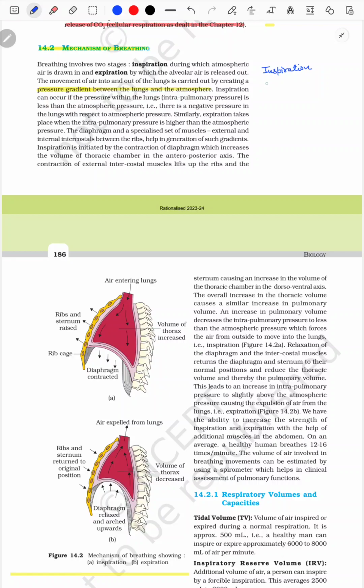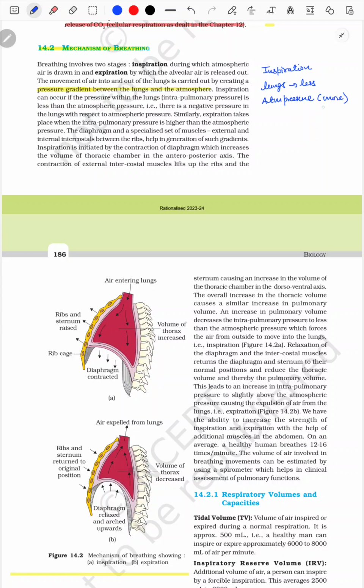the atmospheric air, it means lungs pressure and the pressure is less as compared to the atmospheric pressure. This is more.